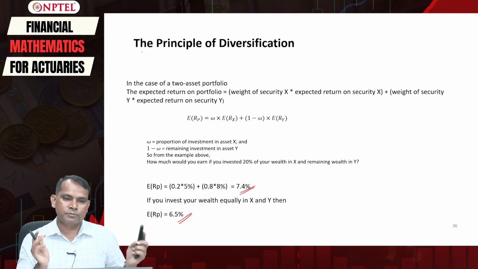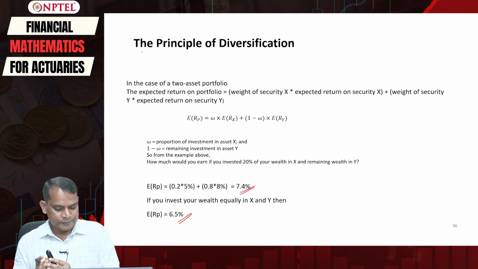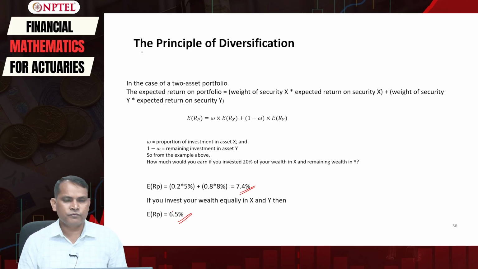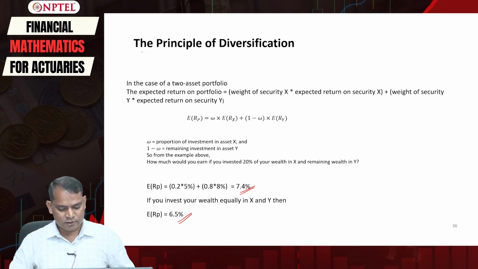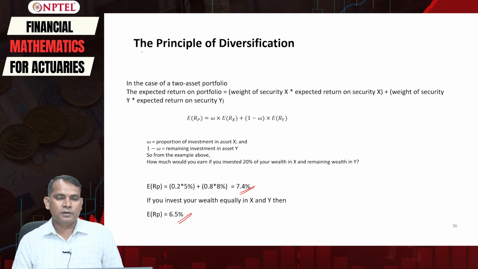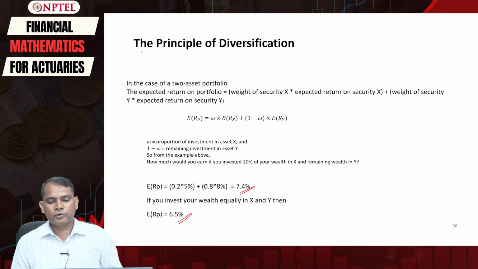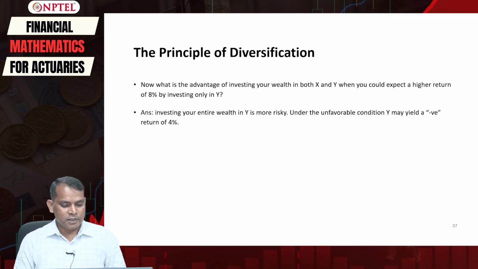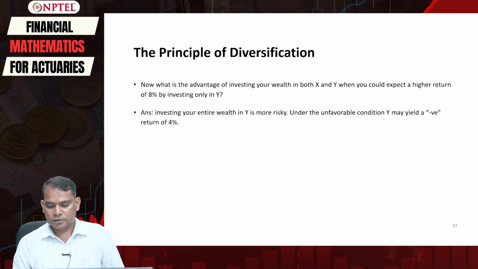Or if you think of 50% of your money investing in X and 50% of money investing in Y, then you are getting 6.5%, which is essentially lower than the expected return you are going to earn if you would have invested your money in security Y only. But remember that investing your entire wealth in Y is more risky, right?